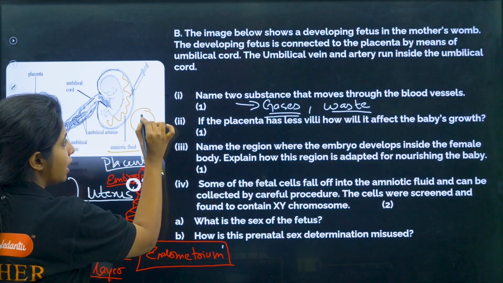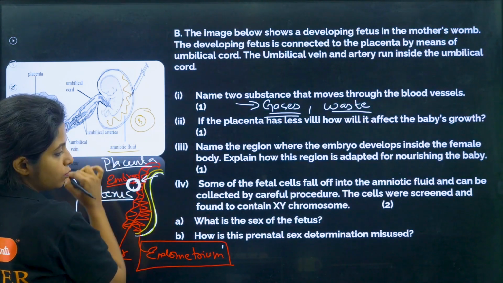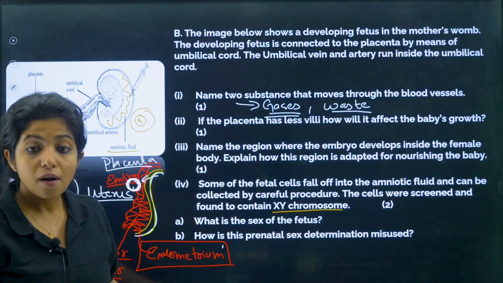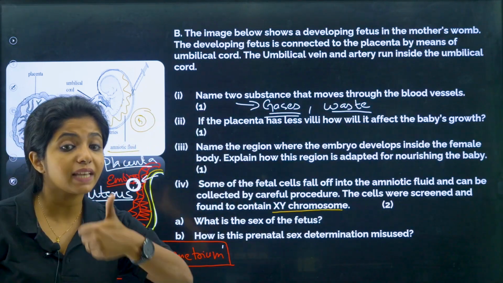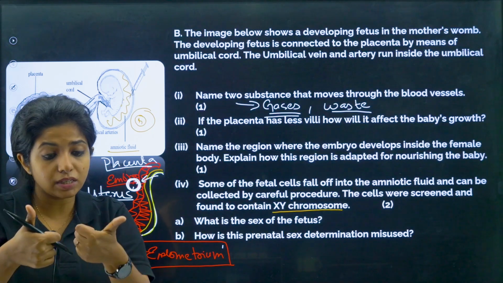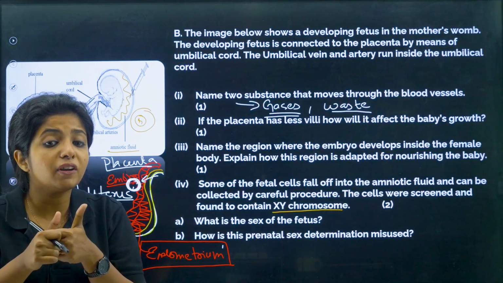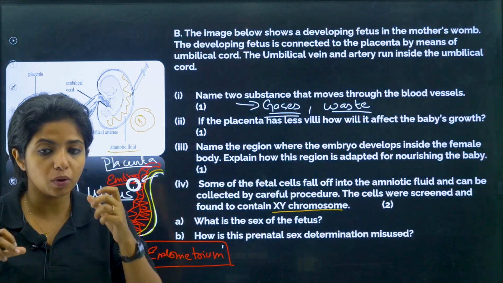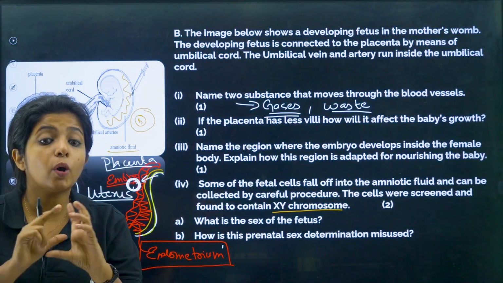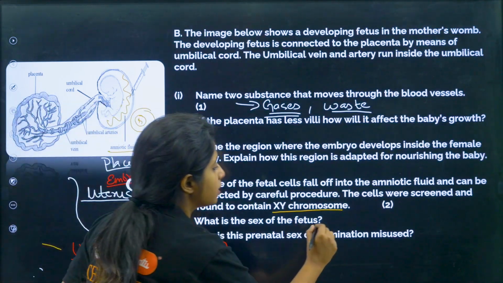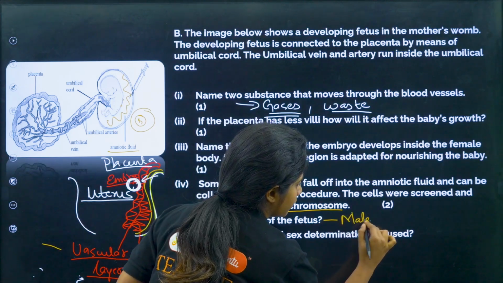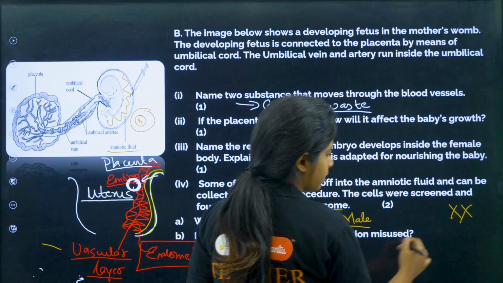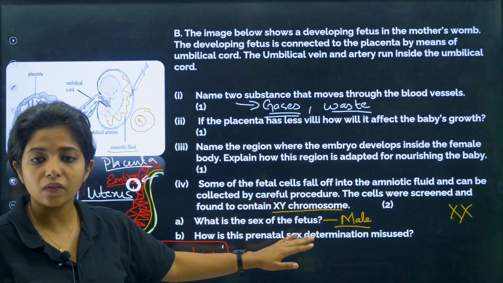If I examine the cells, I have a nucleus. If I examine the nucleus, I have chromosomes. And then it was found that it had XY chromosome, my dear children. What is the sex of the fetus? If it is X and Y chromosome, that means it is not a perfect pair. Why? Because the Y chromosome is small, and the X chromosome is normal size, which is why I call it an imperfect pair. This is found in a male child, whereas in a girl child it will be X and X. Females have XX, males have XY.